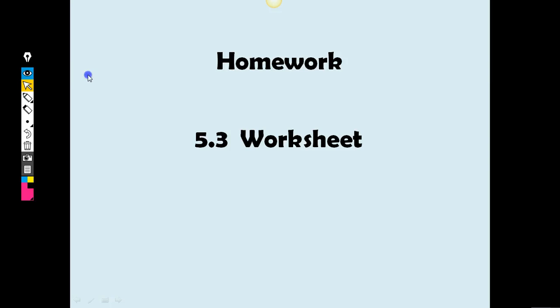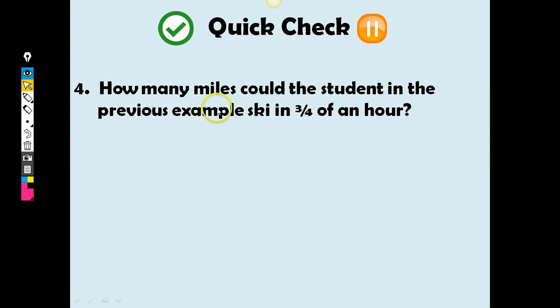Oh, this is not the right slide. This is the right slide. So don't worry about that homework slide. That should have been deleted. I thought I deleted that one. That was from an old assignment. So this is the one I want you to do.